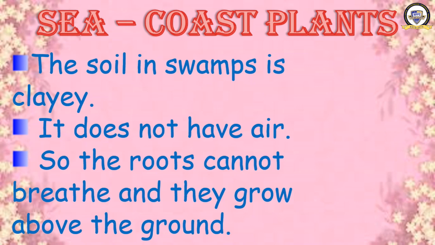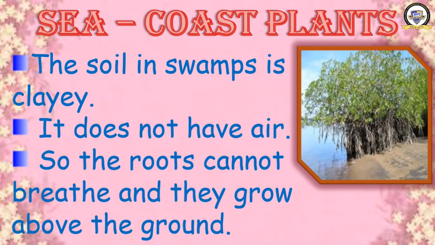See the picture. In this photo you can see that the roots of the tree are growing above the ground. In this way they get the air, carbon dioxide, from the atmosphere. You know that trees breathe in carbon dioxide, and they breathe out oxygen which we breathe in. So you have understood about the mangrove trees also. This is the mangrove tree. Okay, learned about seacoast plants.